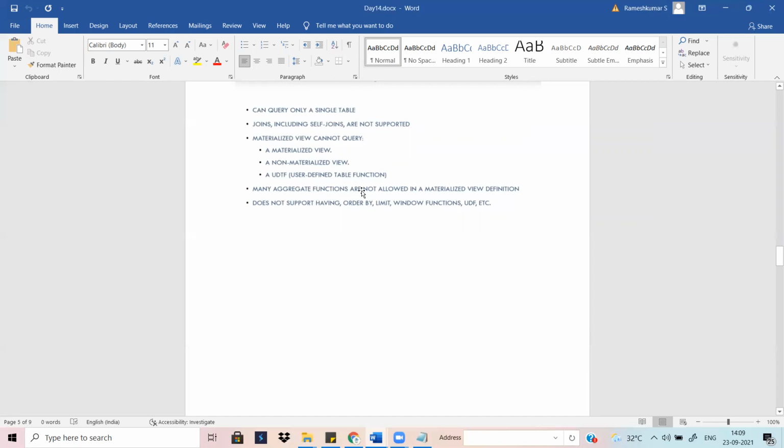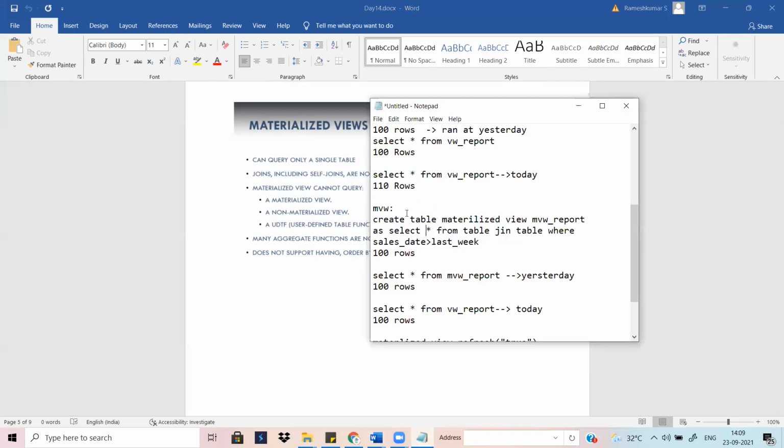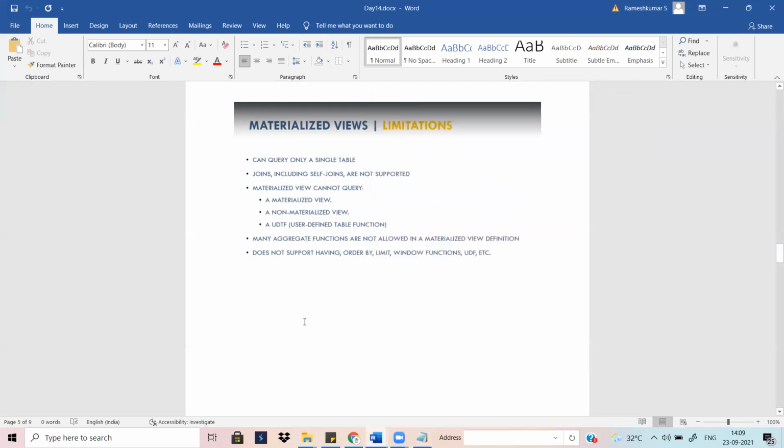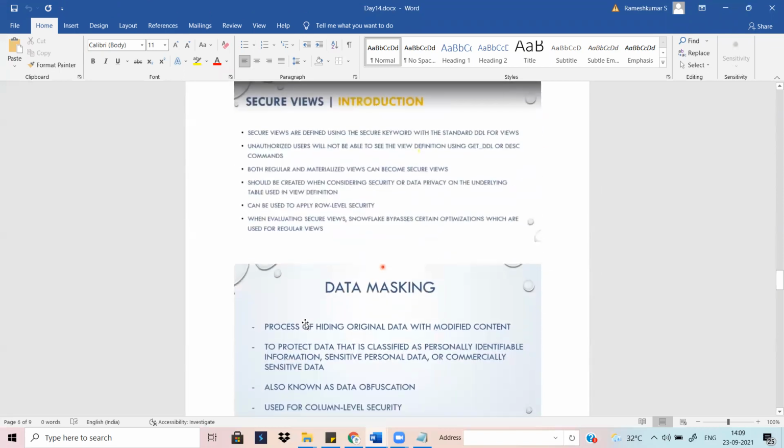Many aggregate functions are not allowed. Any GROUP BY or something like that in your underlying query, you don't go with the materialized view. Then the HAVING keyword, ORDER BY, LIMIT, window functions, UDF. This kind of thing is not recommendable for the materialized view. Got it? Yeah, sir.